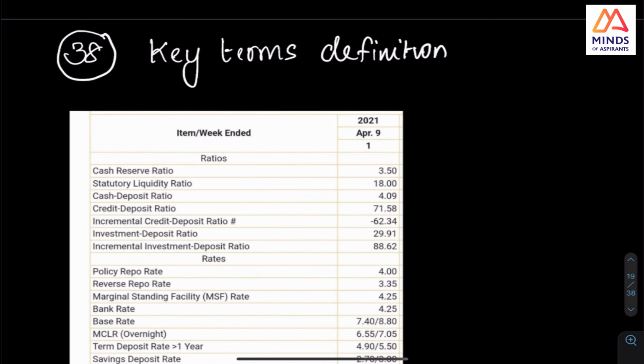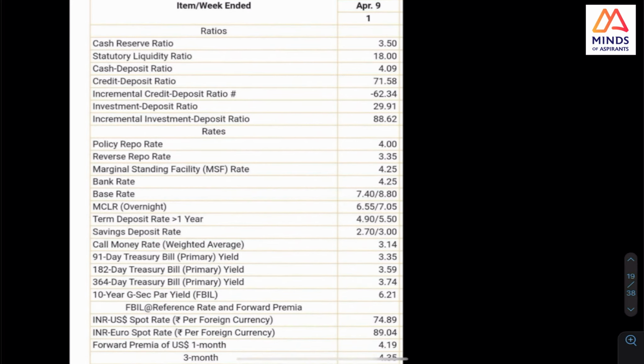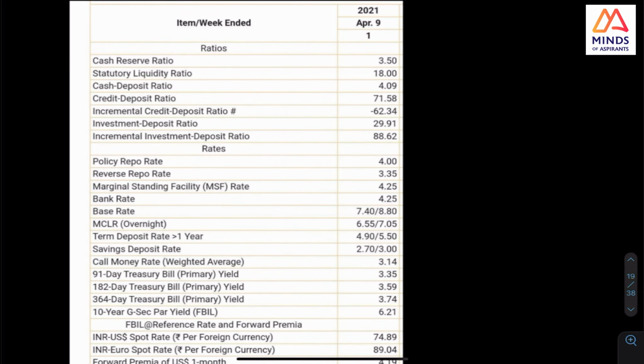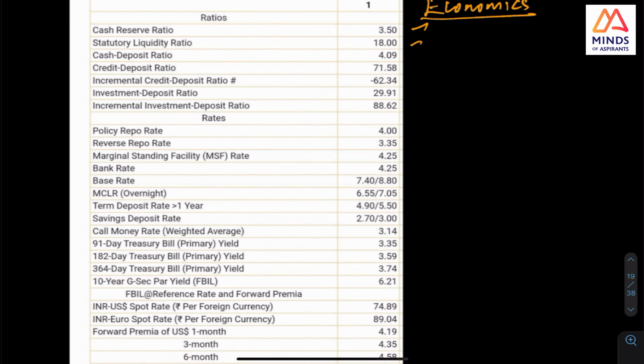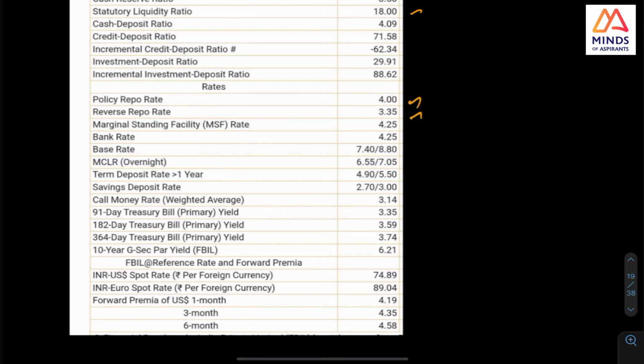Next is this key, see, this is the point: key terms and definitions. Why I had all this, cash reserve ratio? See, all this is in the simplest of economics books. I want you to check this. Cash reserve ratio, statutory liquidity ratio, because all these have been changed now. What is this? This policy rate, they have increased. Marginal standing facility, bank rate, look at all the definitions. See, that is the point.